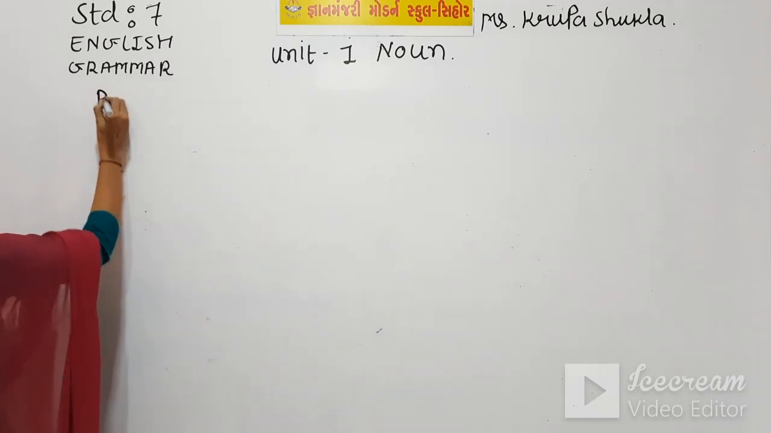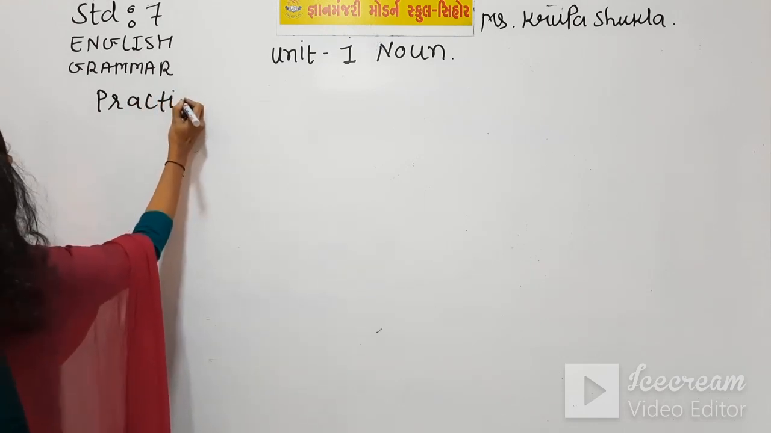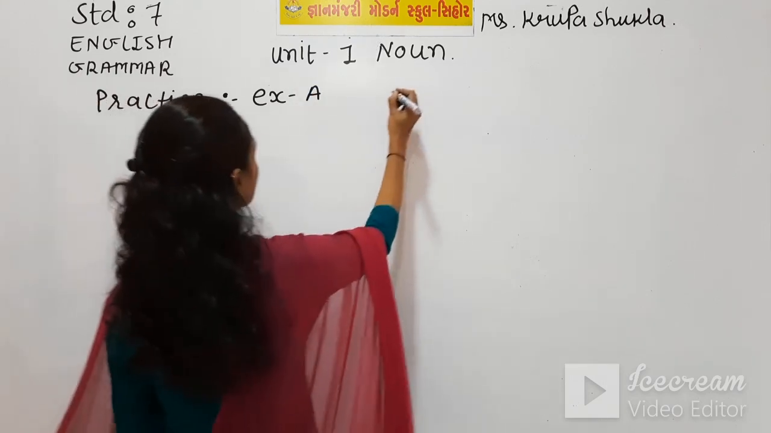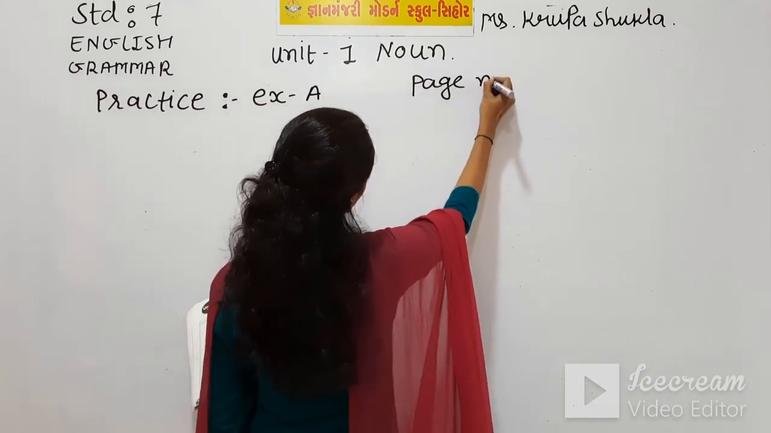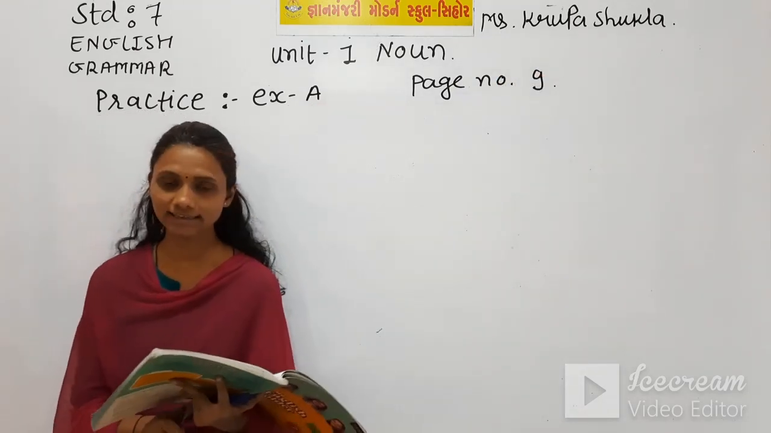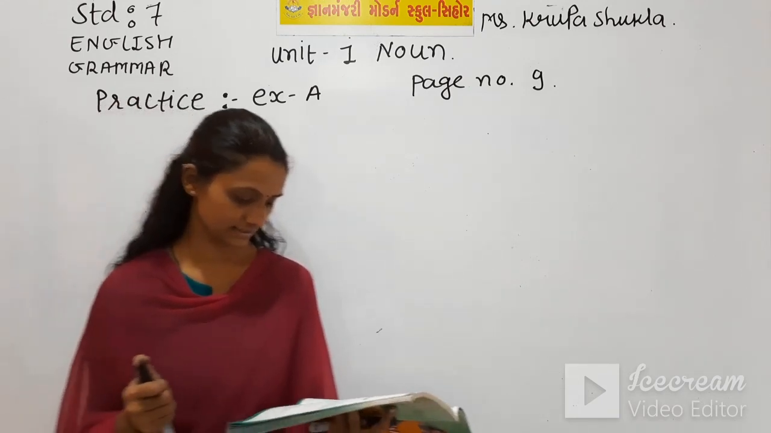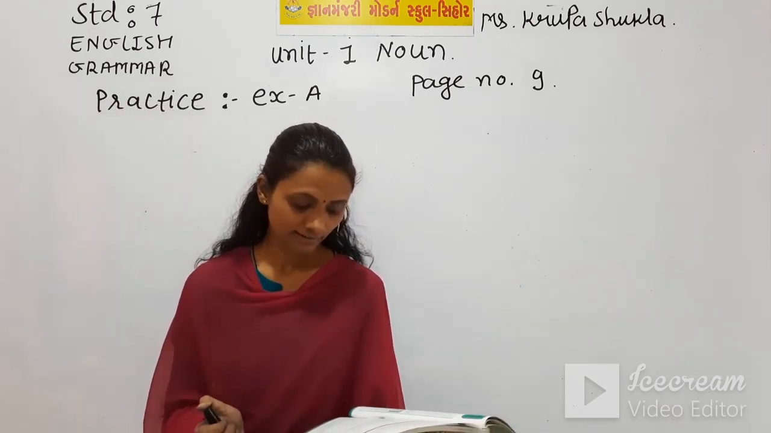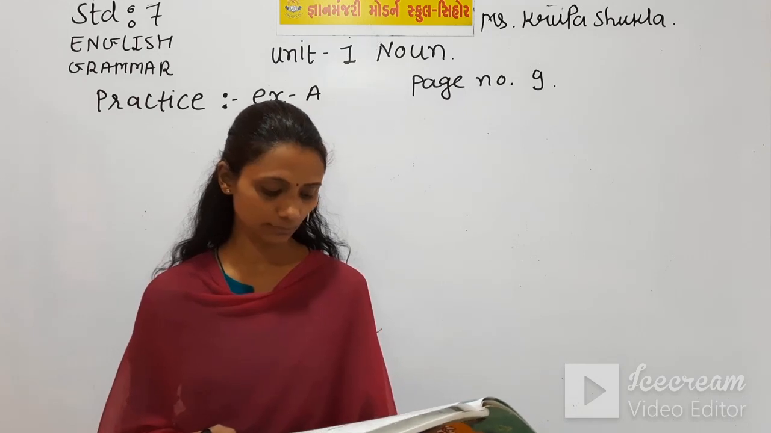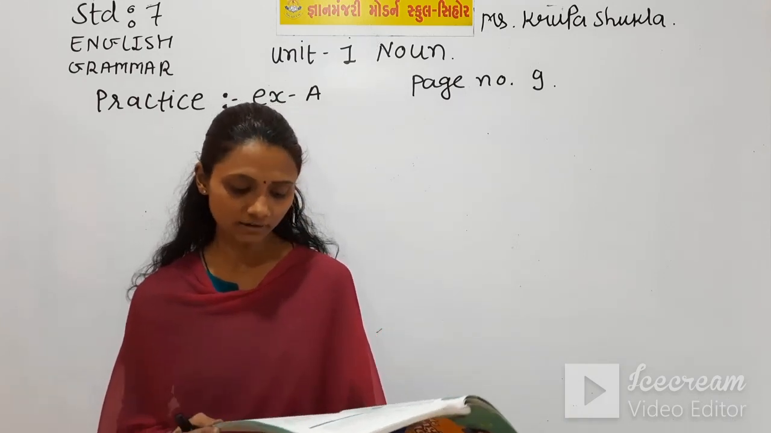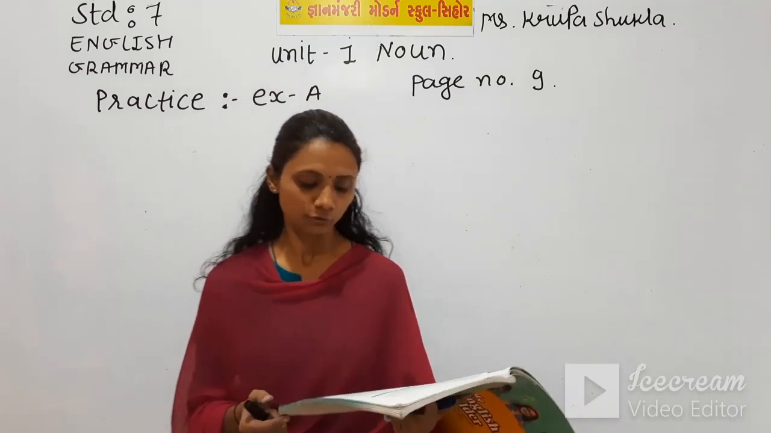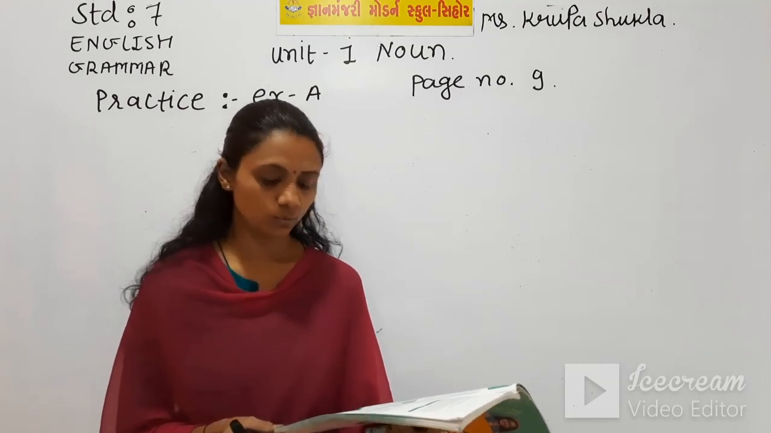So I am doing practice exercise A on page number 9. And now I am reading the instruction of this exercise. The instruction is, read this diary entry by Suraj. He hasn't learned the proper use of uncountable and countable nouns yet. Find out what's wrong with the italicized words and write the correct words in the blanks. You may add or remove words where required.